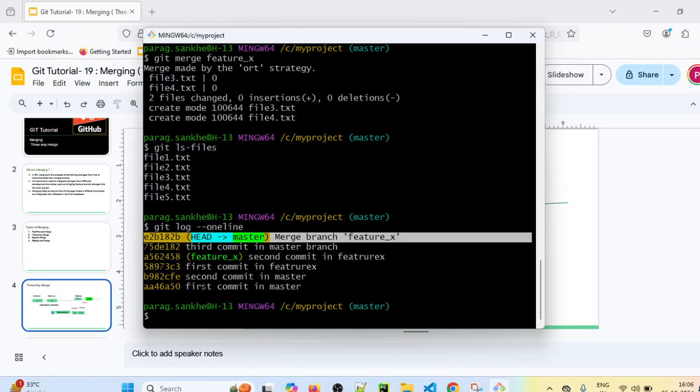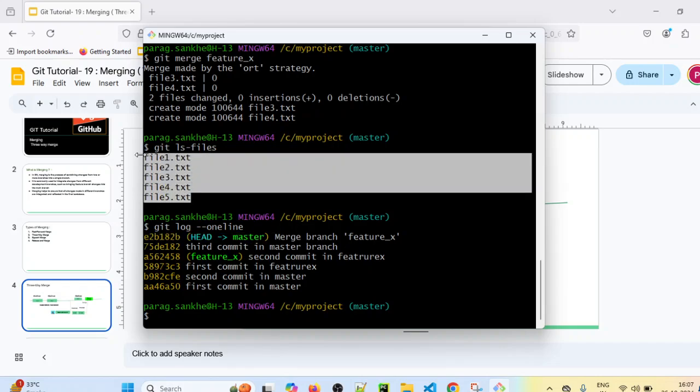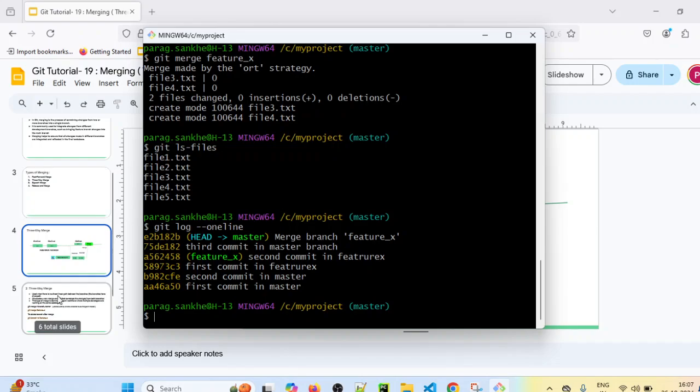So this is the difference between fast forward merge and 3-way merge. In fast forward merge, if you remember, no merge commit was created. There were only commits from the master branch and the feature X branch. But in a 3-way merge, when we complete the merge of the feature branch, it will merge all the changes of the feature X branch into the master branch, and it will create one more commit called a merge commit, and that will become the head of that branch. So this is now our master branch, and all the files are also present in the master branch now. This is called a 3-way merge.